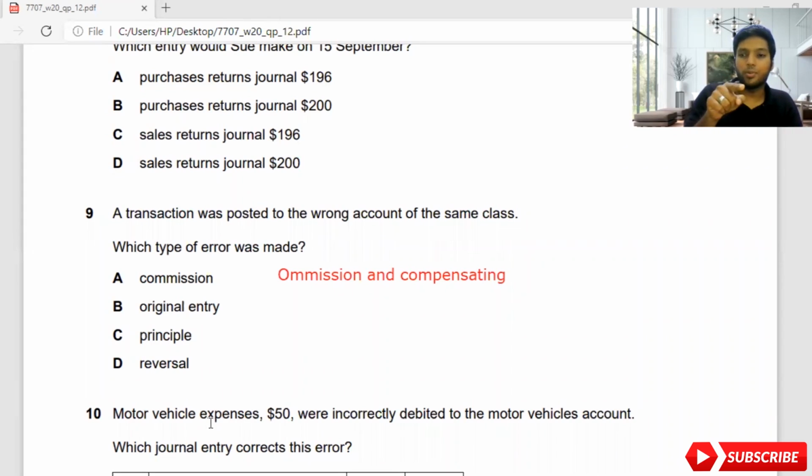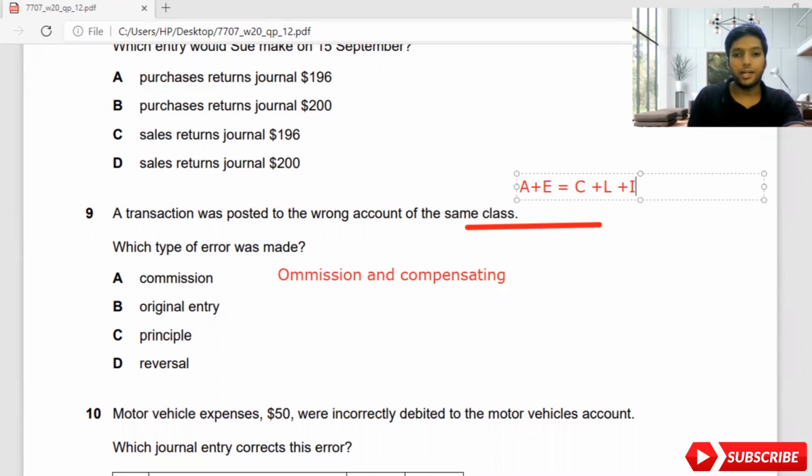The problem here is the same: a transaction was posted to the wrong account, but in the same class. You need to know what class means. Some people don't know the definition of class. Class means there are 5 things: asset is a class, expense is a class, capital is a class, liability is a class, income is a class. So if they are recording it in a different account but in the same class, means within assets itself or within expenses itself, that's what they are trying to say. Now the second mistake they have given.